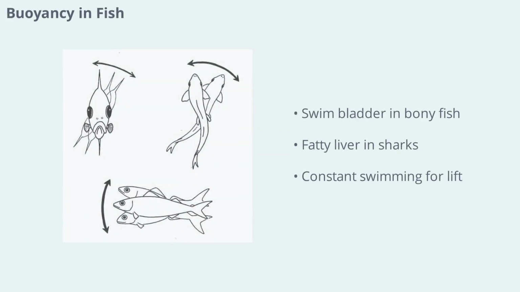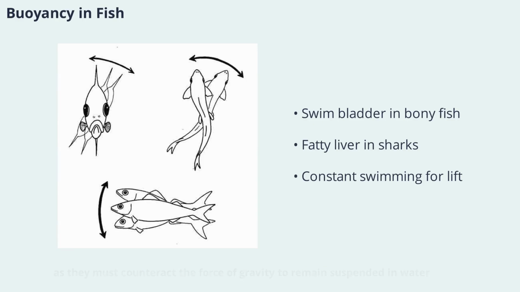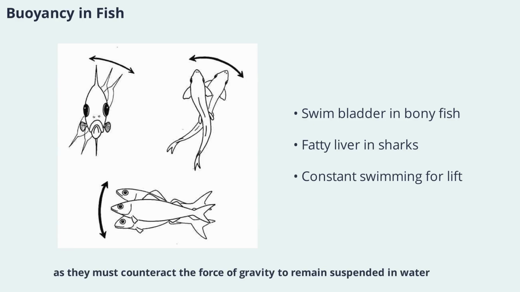Buoyancy is a critical challenge for fish, as they must counteract the force of gravity to remain suspended in water. Most bony fishes achieve neutral buoyancy using a gas-filled swim bladder, which lies below the vertebral column. Cartilaginous fishes like sharks lack a swim bladder but have large fatty livers that provide some buoyancy. Some pelagic fishes such as tuna and mackerel must swim constantly to stay afloat, using their pectoral fins for lift and their caudal fins for thrust. These adaptations allow fish to occupy a wide range of depths and habitats.